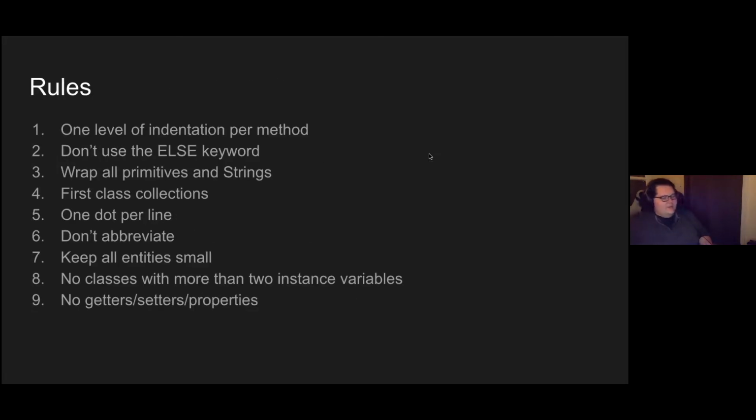So the rules. One level of indentation per method. We try not to use the else keyword whenever possible. Wrap all primitives and strings in a class. Use first class collections. Try to use one dot per line. Try not to abbreviate. Keep all of the entities we use small. No classes with more than 2 instance variables, and no getters, setters, or properties.